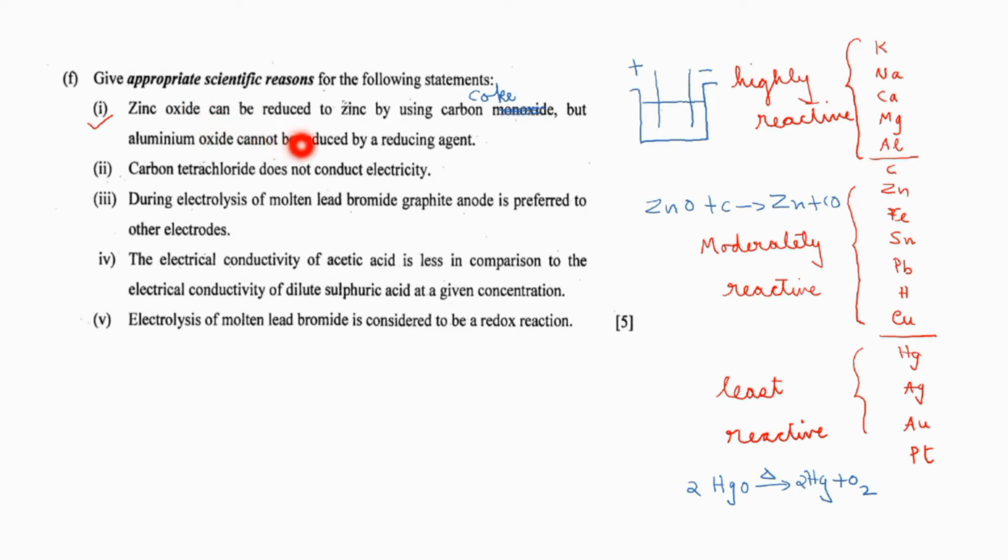Aluminium oxide cannot be reduced by a reducing agent because aluminium is a highly reactive metal. The attraction between aluminium and oxide will be so strong, right? So due to that, metal can be obtained from the oxide only by electrolytic method. Whereas zinc being moderately reactive, if you are heating that metal oxide using a reducing agent, we will be getting back the metal from zinc oxide. Got it? You should write like that.